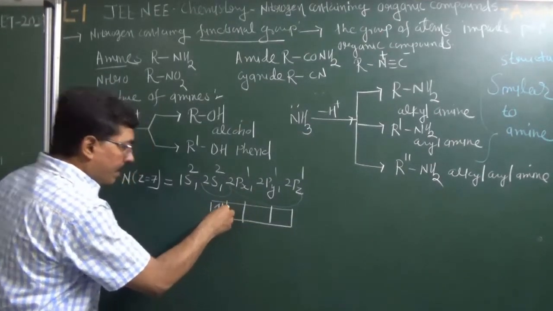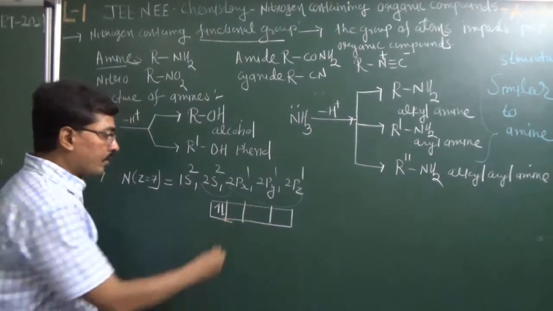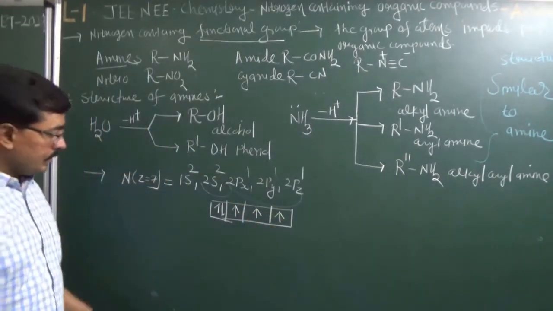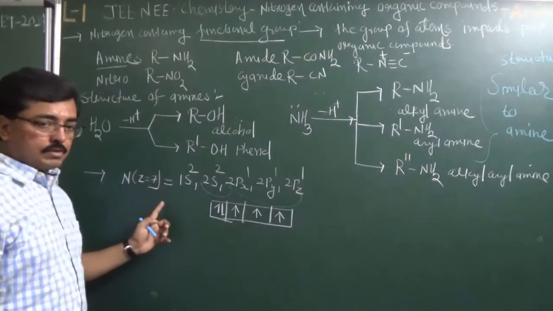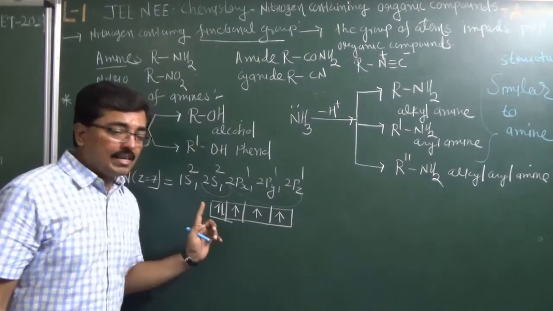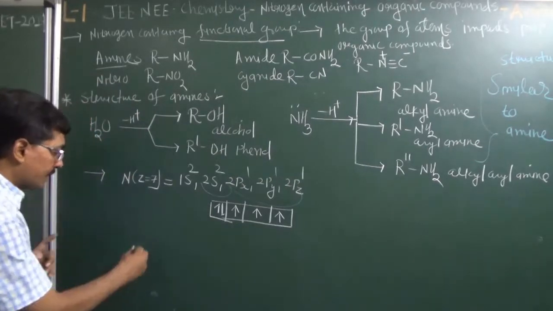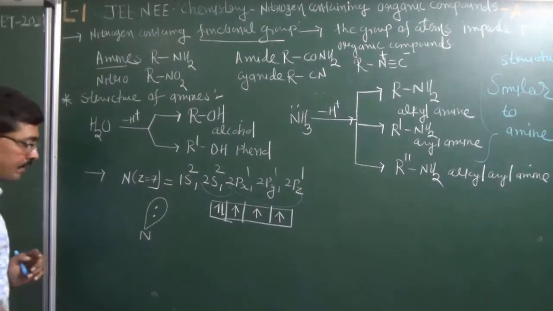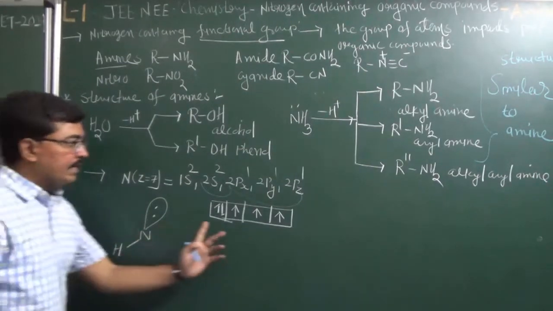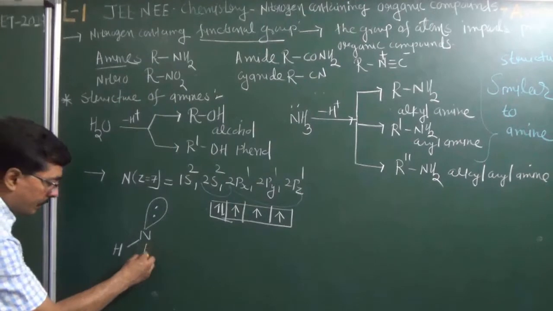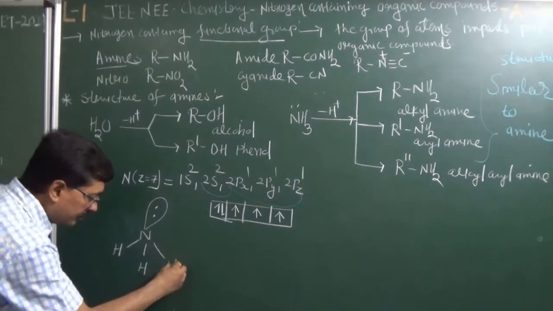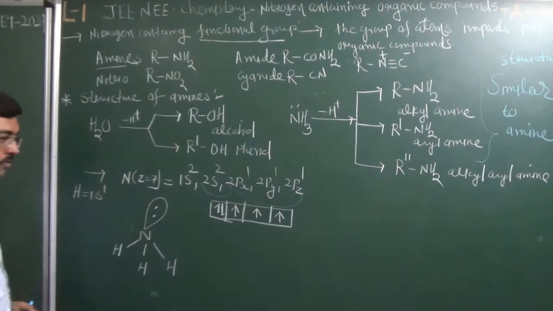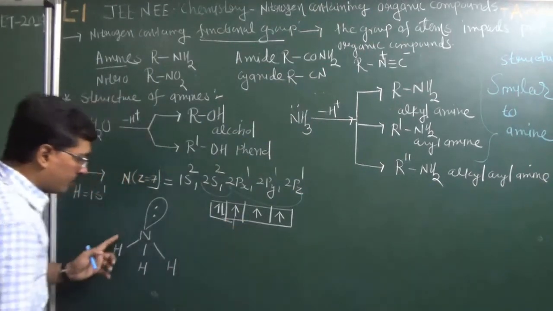When these 5 electrons are arranged, one orbital has 2 electrons and all the other orbitals have 1 electron each. So in the ammonia structure, nitrogen has sp3 hybridization. In this sp3 hybridization, nitrogen has 1 non-bonding electron pair, and the 3 sp3 hybrid orbitals share their electrons with the hydrogen atoms. Hydrogen has the electronic configuration 1s1. So we get the structure of ammonia.